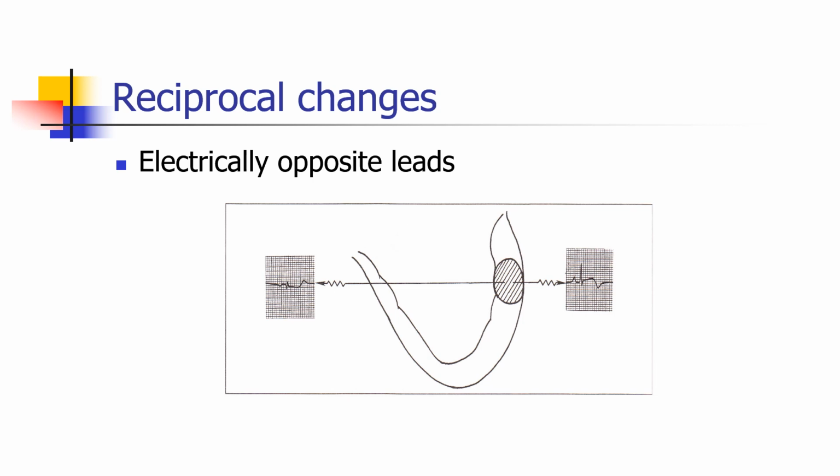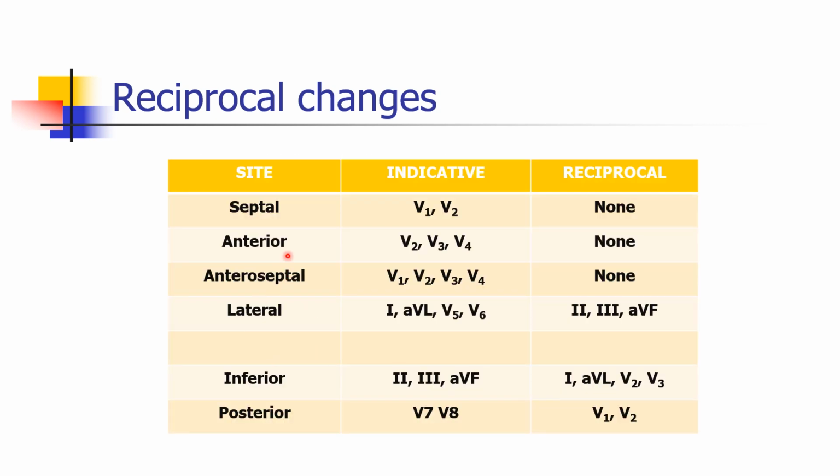It could be disease in a single area of myocardium, but it is seen by two different leads in two different ways. So for the anterior chest leads, generally there are no reciprocal leads because we don't place any leads at the back. But for lateral leads, the inferior leads are reciprocal leads. Here again for the inferior leads, the lateral leads are reciprocal leads. Come to this point: posterior leads V7, V8 and V1, V2 are the reciprocal leads.